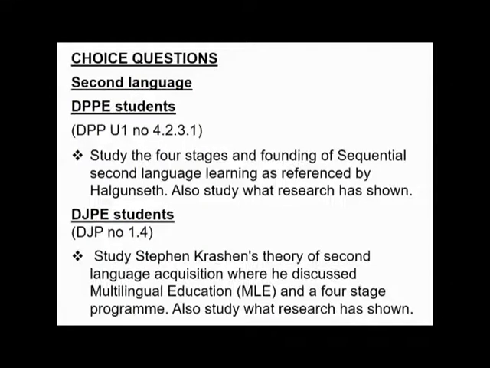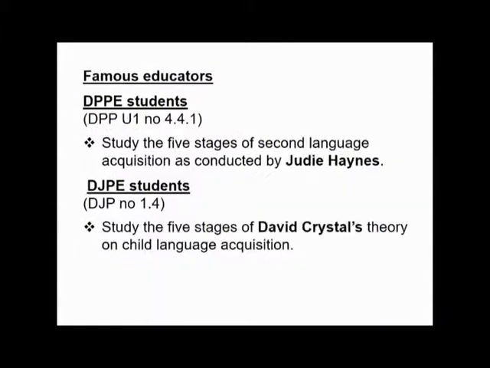The DJPE students, in your book, number 1.4. Study Stephen Krashen's theory of second language acquisition, where he discussed multilingual education, or MLE, and a 4-stage program. Also study what research has shown.